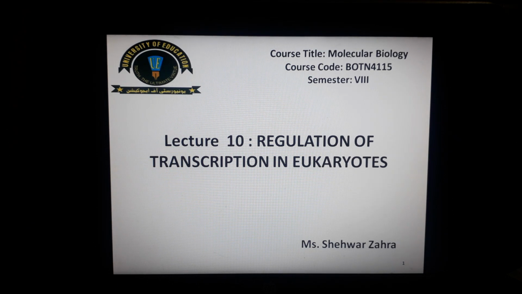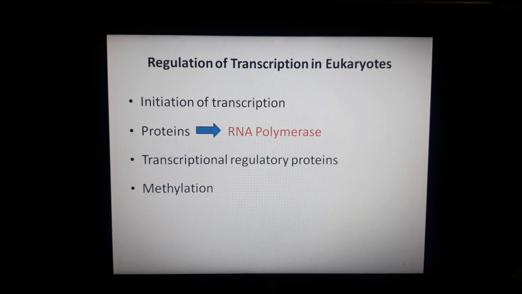Today our topic of discussion is regulation of transcription in eukaryotes. Let's start our topic. Although gene expression in eukaryotes is far more complex than that in bacteria, the basic principle is the same in both. In eukaryotes, gene expression is regulated primarily at the level of initiation of transcription. However, some regulation can also take place at the subsequent steps as well.